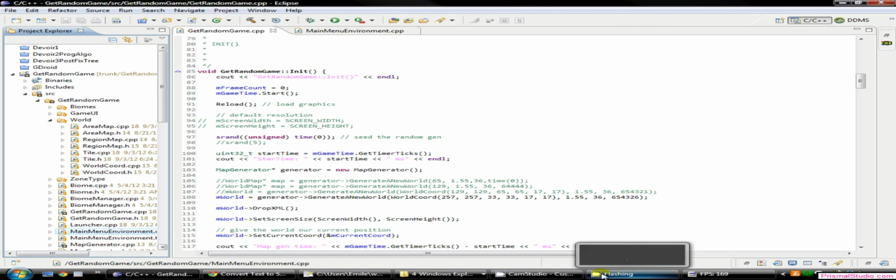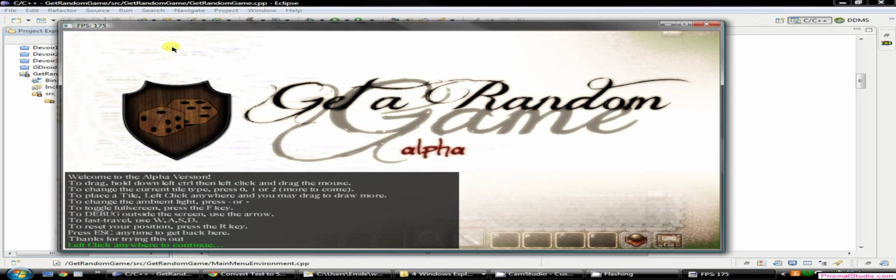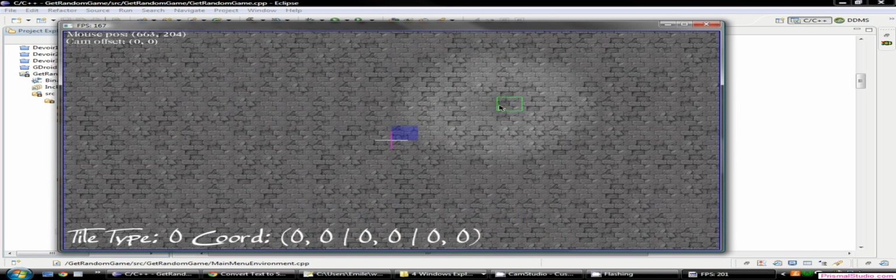Today, we'll take a look at the newest features of the project, which is available on the website for free right now. The latest revision features infinite scrolling of the map on screen, customizable ambient lighting, a main menu, and of course, an auto-tiling algorithm. It runs at approximately 200 frames per second, and at the bottom left, you can see the new text area showing the user some information on how to use the software.